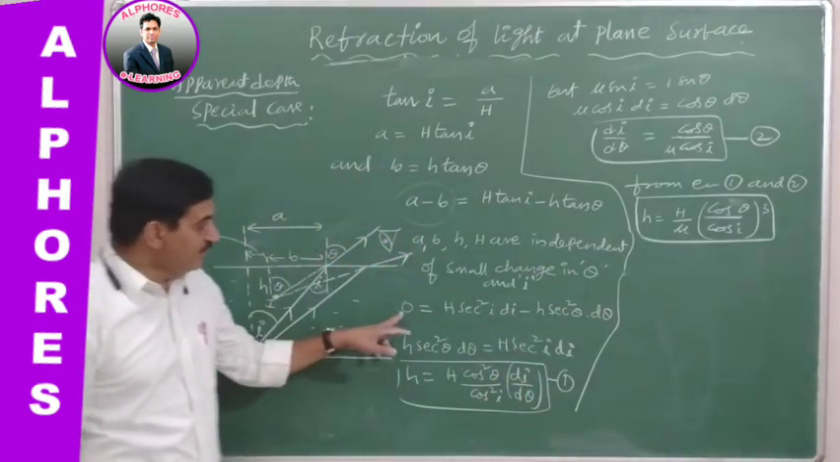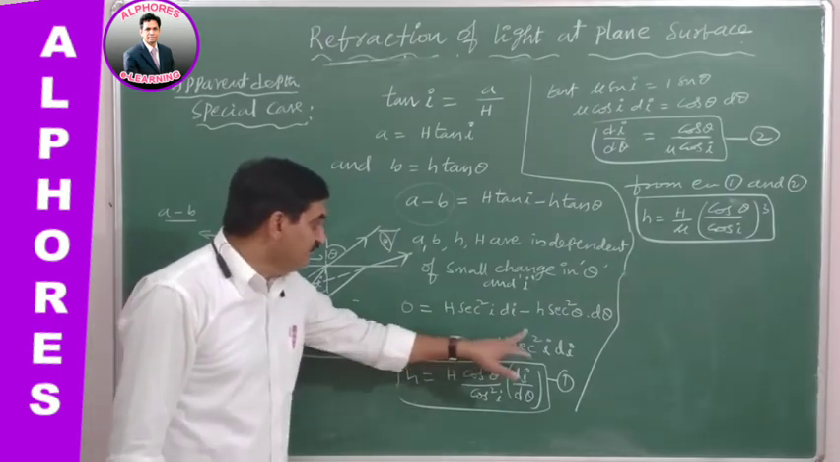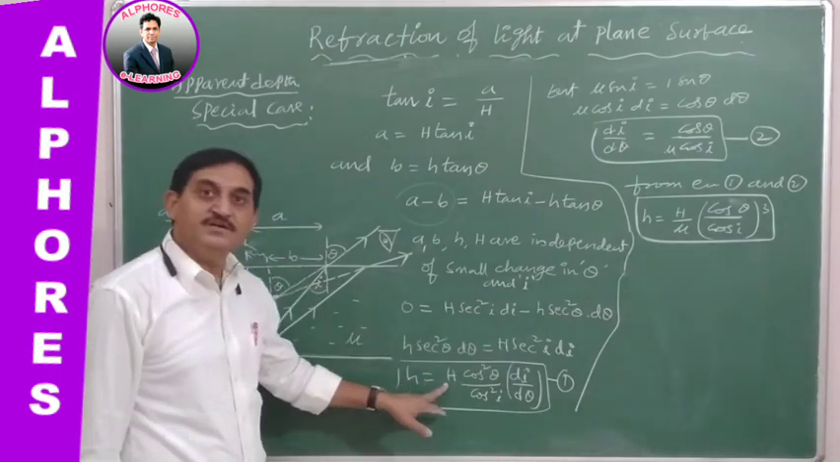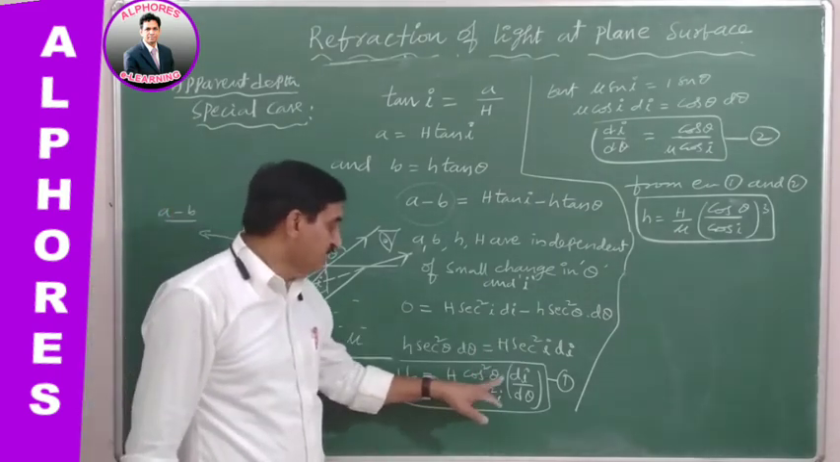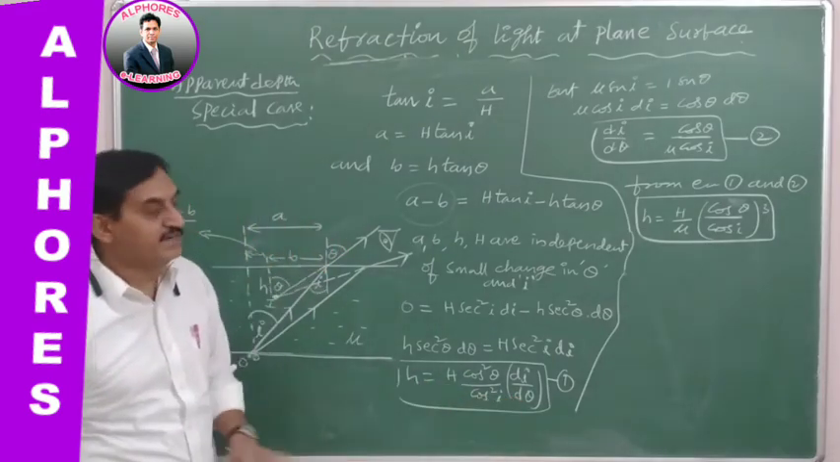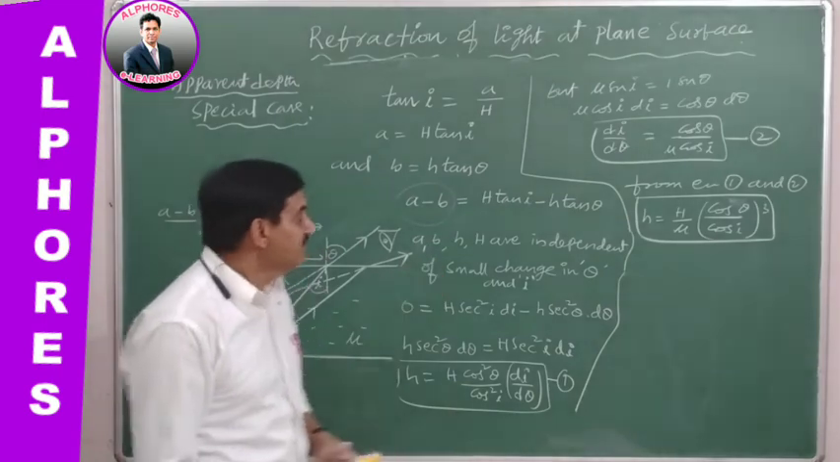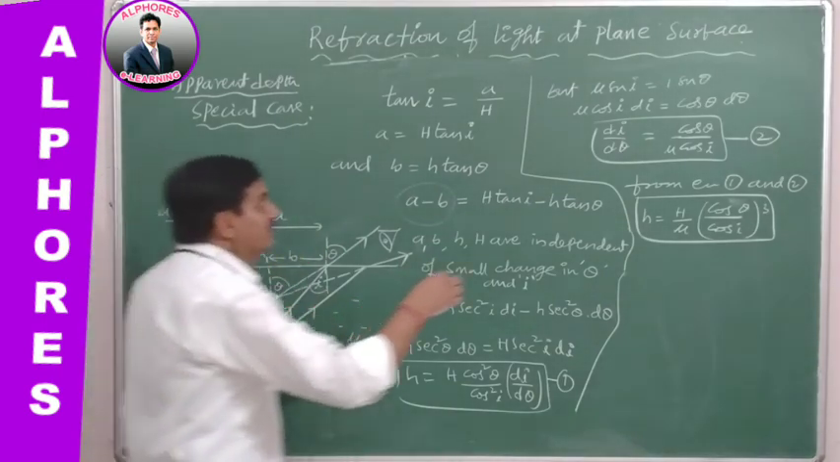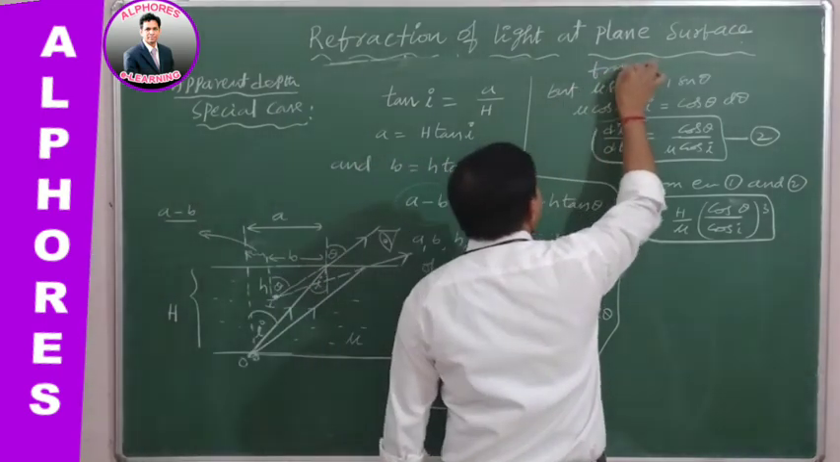Now go for simplification. After simplifying this, you will get small h equal to capital H cos square theta by cos square I, dI by d theta. This is equation 1. And go for another one. Using Snell's law, from Snell's law.